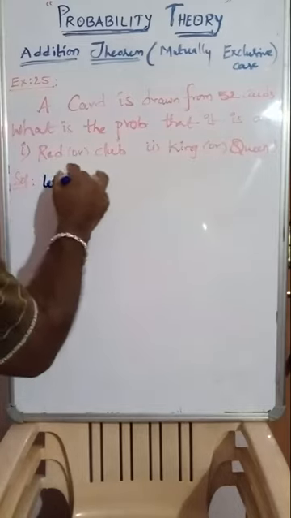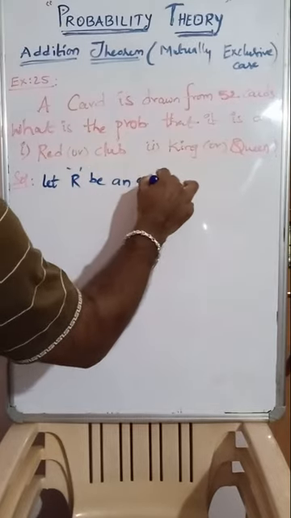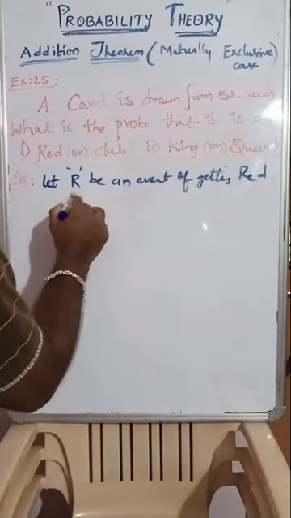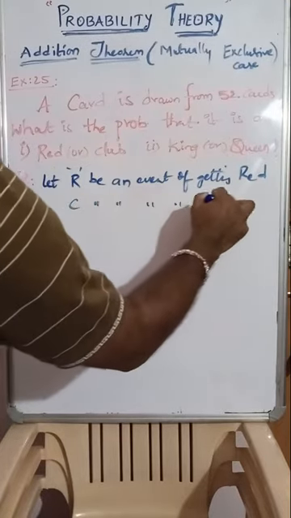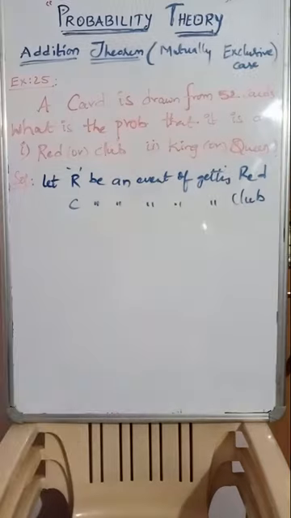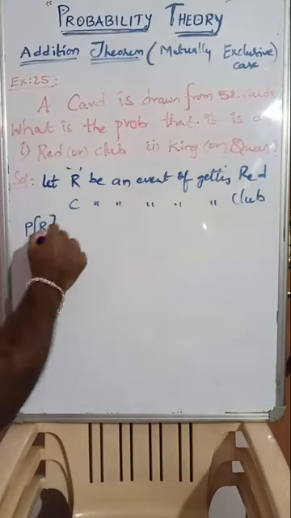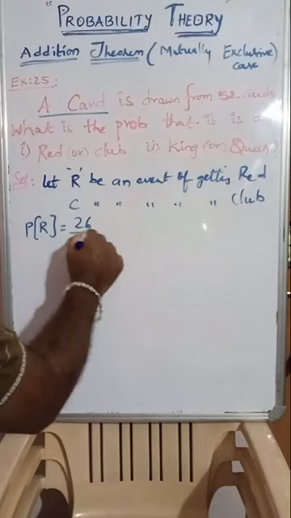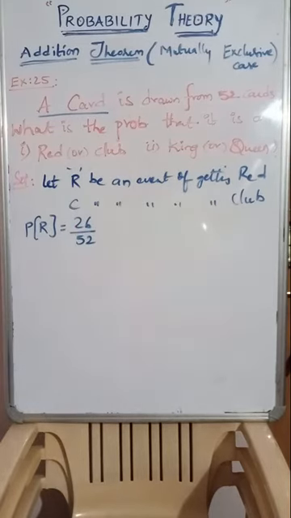Let R be an event of getting a red card and C be an event of getting a club card. Now, probability of getting red cards. A card is drawn, that means only one card. Remember, only one card is drawn. So getting red cards, how many will be there? 26 cards will be there out of 52. So red cards were 26 out of 52.